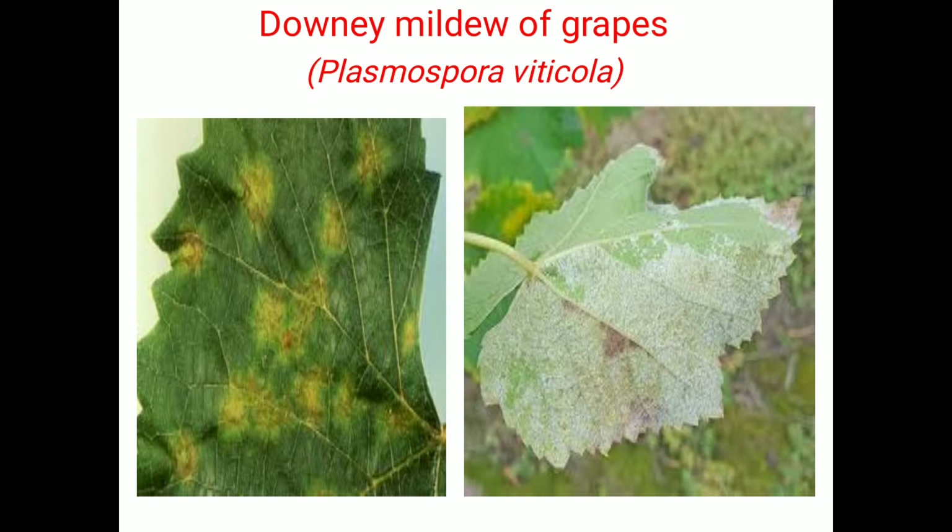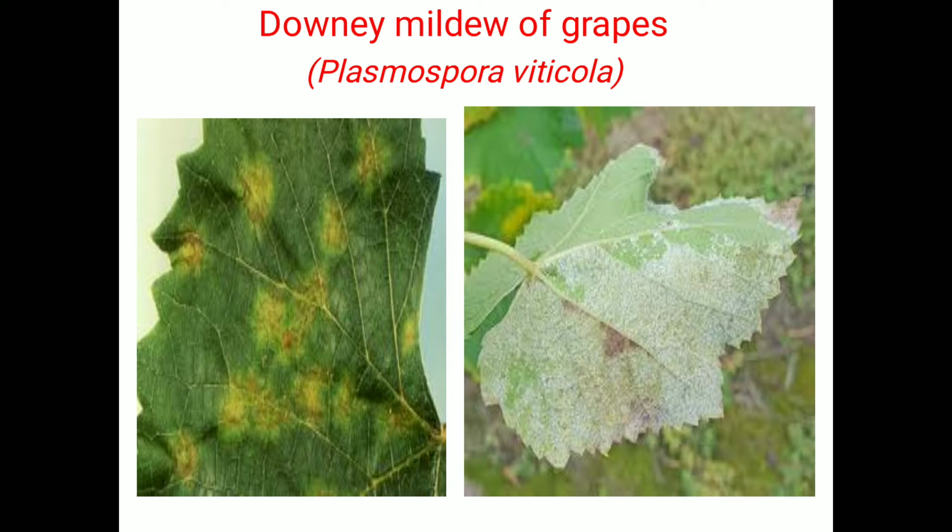You know that grape is one of the most important crops in our country, and the grape plant is severely affected by different kinds of diseases. Out of that, some serious diseases we have to discuss here. Out of the different diseases, first is called downy mildew disease. Downy mildew disease is caused by the fungus Plasmopara viticola.